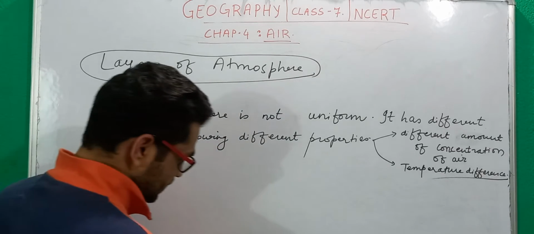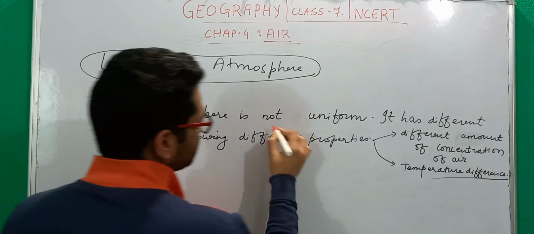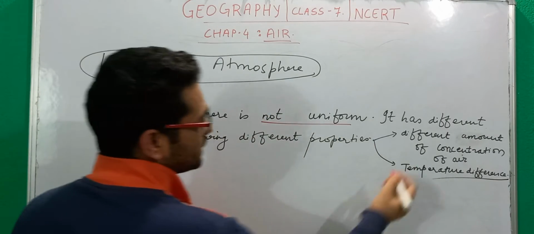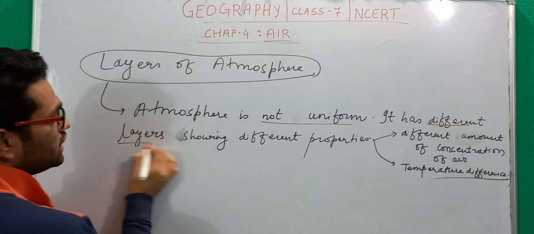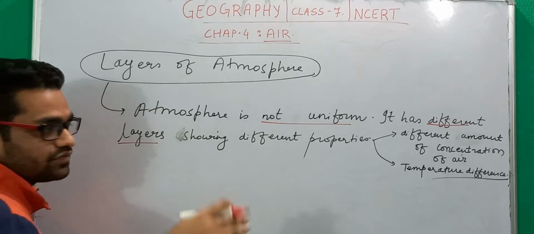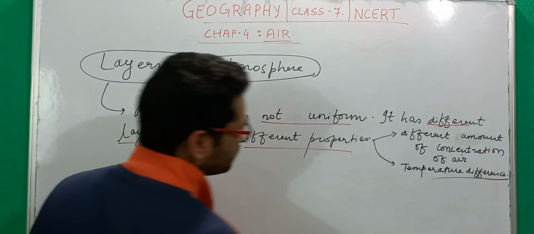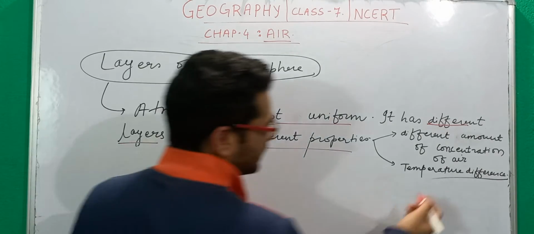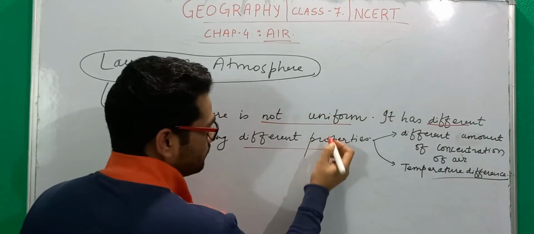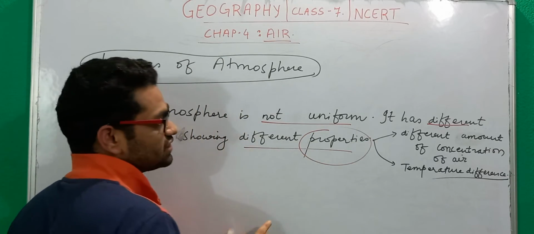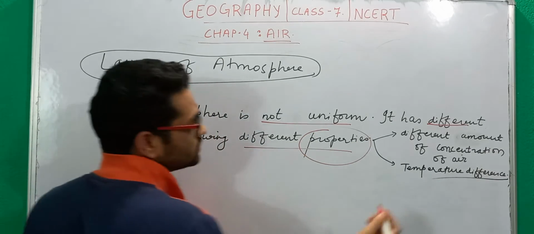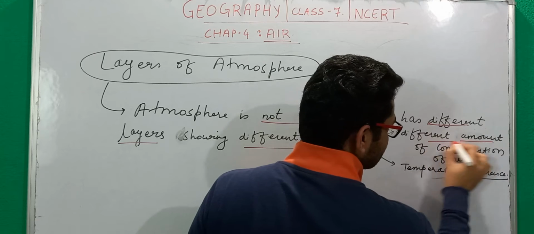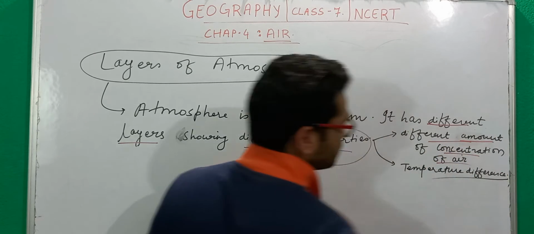So atmosphere is not uniform, and it has different layers. And why do we have different layers? Because they show different properties. That is why we have divided the atmosphere into different layers. These properties include different concentration of air.